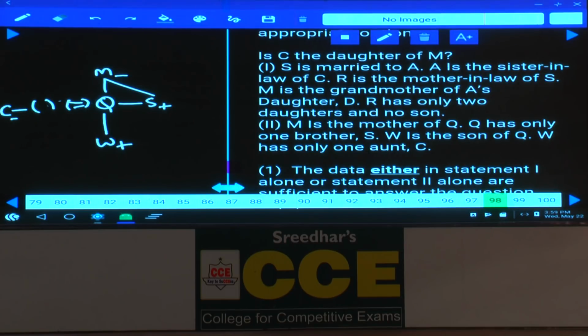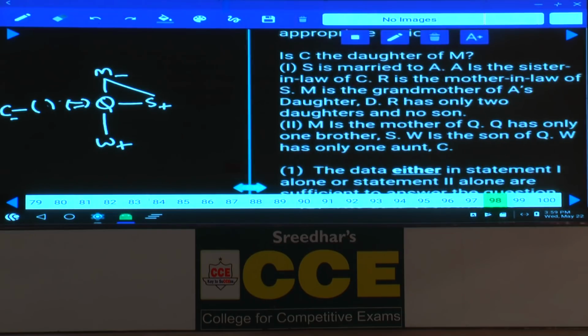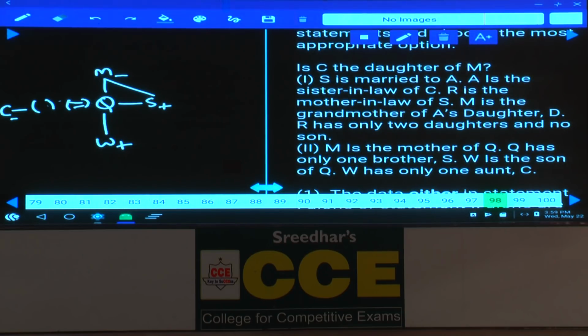W is the son of Q, W has only 1 aunt C. As of now, this is also not sufficient. Then by combining these two, S is married to A. A is a female. A is the sister-in-law of C.